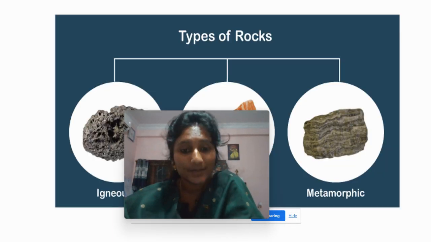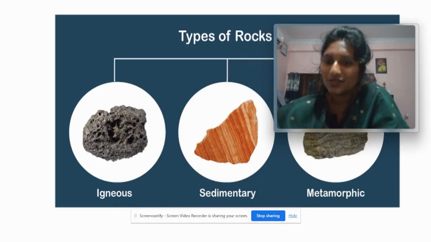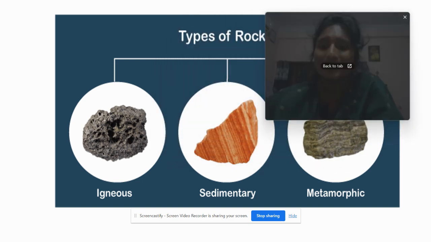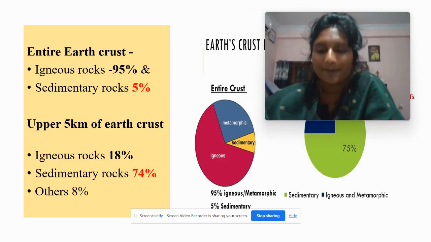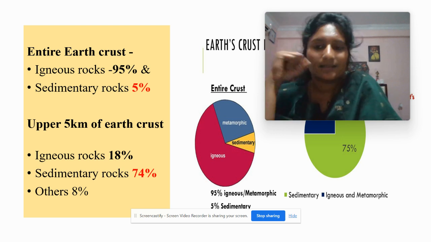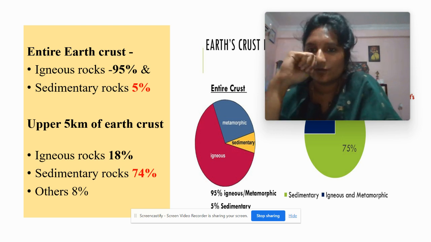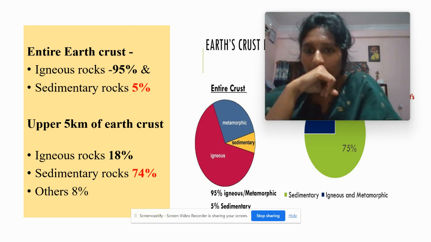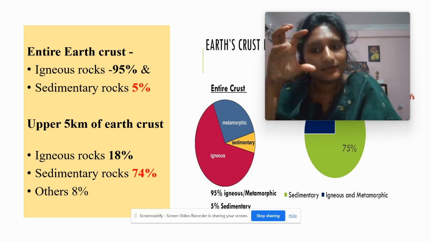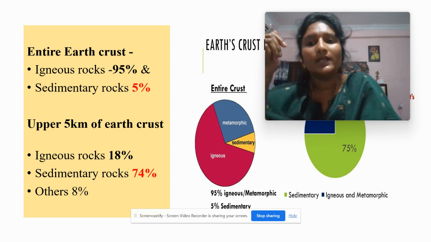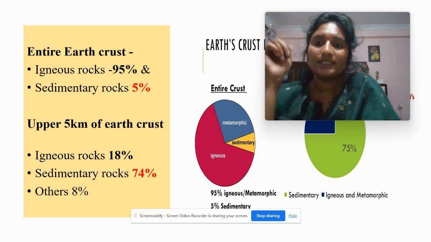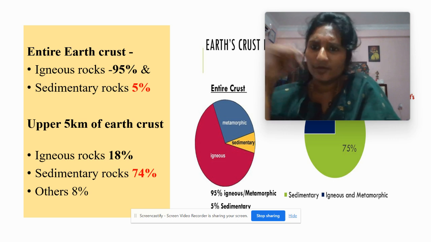Now, moving on to types of rocks. There are three types of rocks, which are known as igneous rocks, sedimentary rocks, and metamorphic rocks. If you categorize these three types in the entire earth crust, the dominant type is igneous, that is 95%, and sedimentary will be 5%.